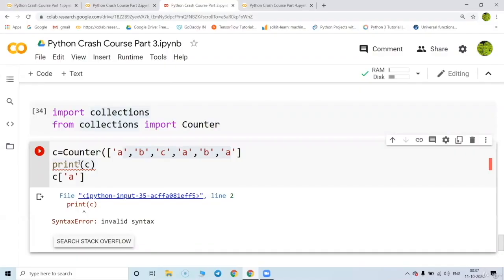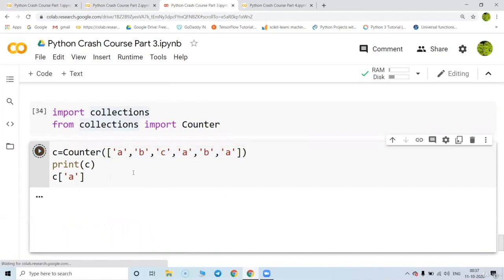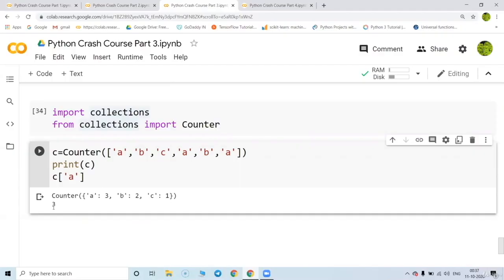Okay. So here I missed one bracket. So let me add this bracket and run one more time. Okay. So A is printed 3 times. Great. So let's go to the next one.